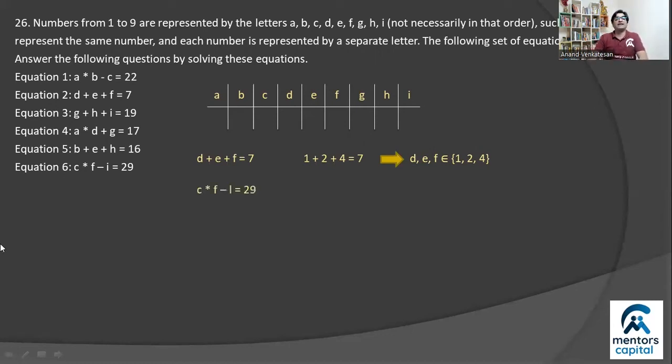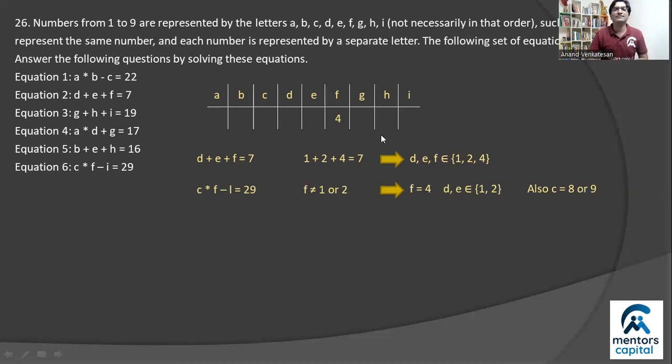Okay, next condition I'll take is equation number 6, which says C times F minus I. Obviously, I chose this because we can try and evaluate which values of F are possible, which ones are not. Think about if F was 1, then the difference between C and I is 29, which is not possible. You can't subtract 2 digits and get a 2-digit number. And not just 1, F can't even be equal to 2, right? So F cannot be equal to 1 or 2, which immediately says that F must be 4. And if F is 4, then correspondingly D and E should be taking the remaining 2 values, 1 or 2, right? So I can plug that value in my table.